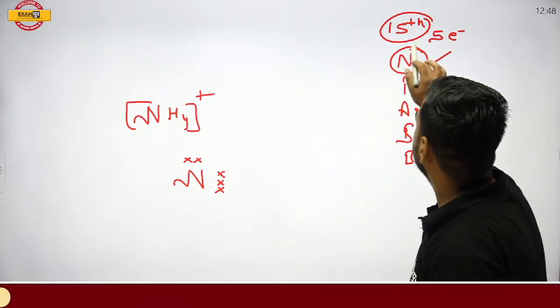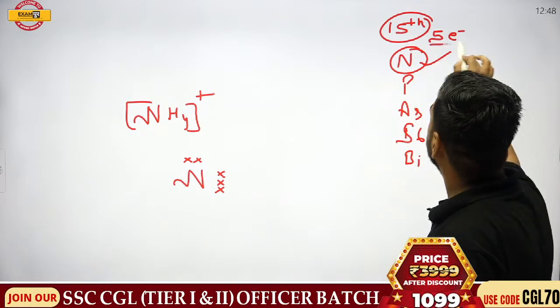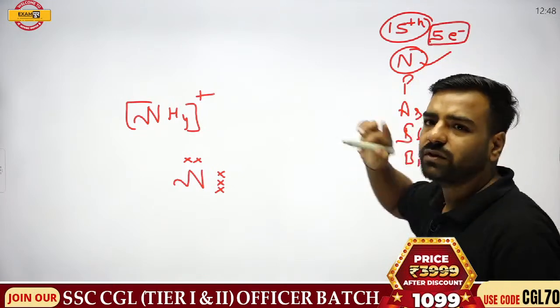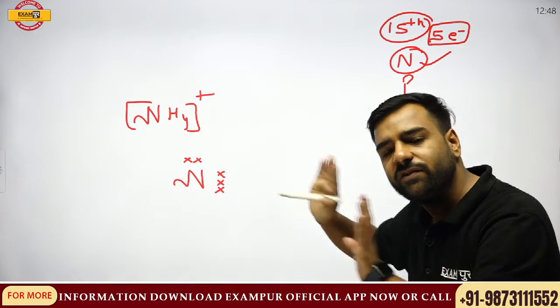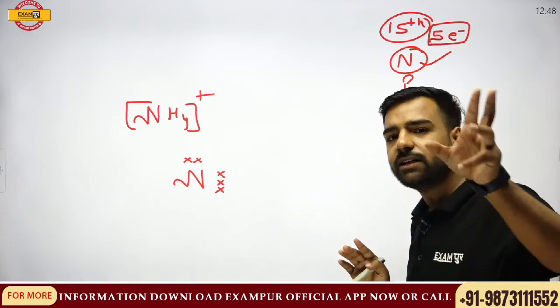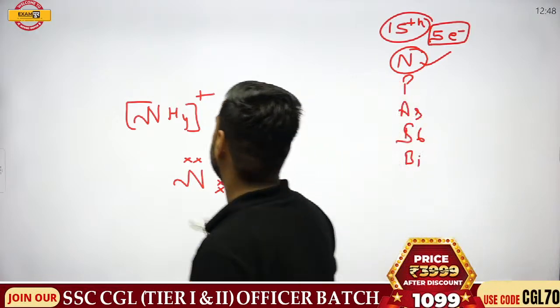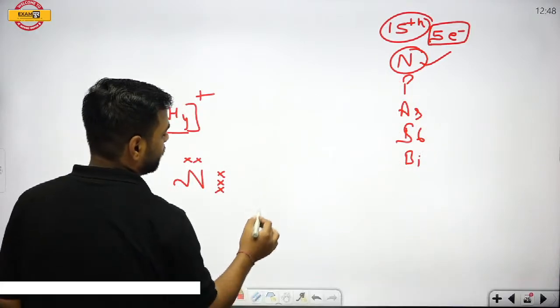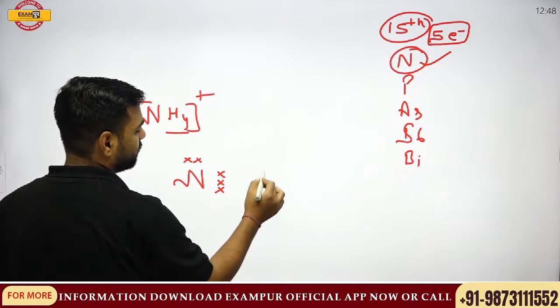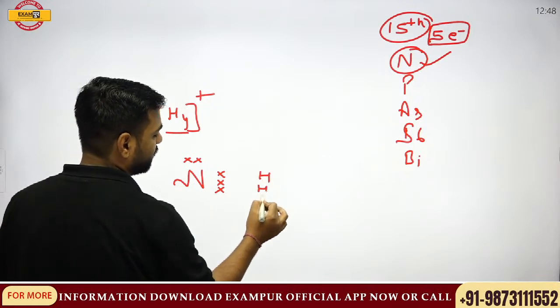What I am saying is, 15th group, 5 electrons are there in the outermost shell. It requires 3 electrons for the bonding part. That's why we say its valency would be 3. For completing its octet, what does it require? 3 electrons, so its valency is 3, but 5 electrons are there in the outermost shell. Now, there are 4 hydrogens. So, if I write about hydrogen, I'll just put it here.